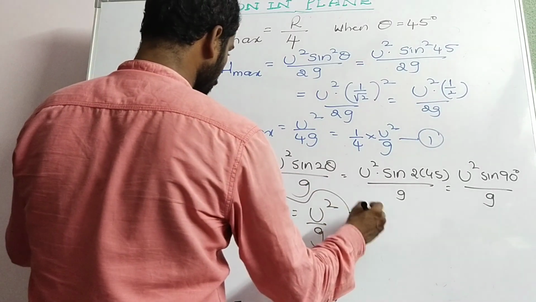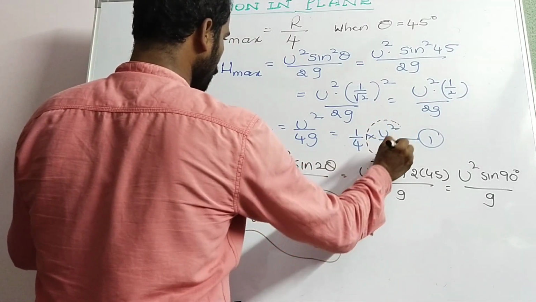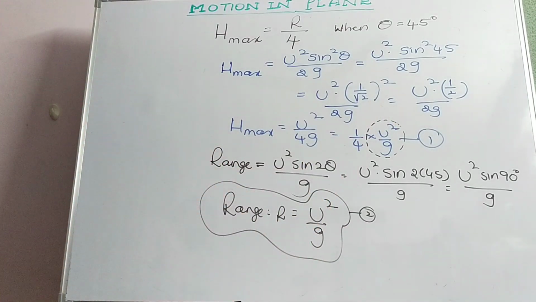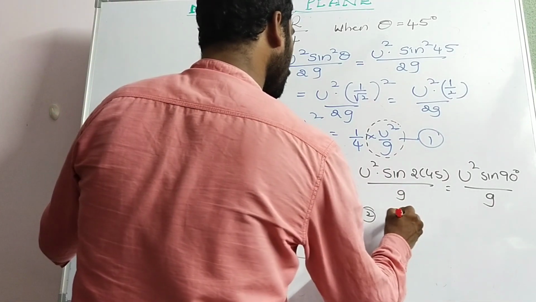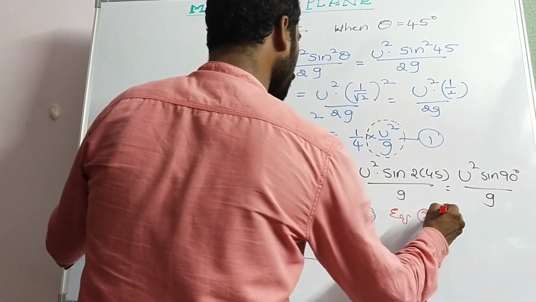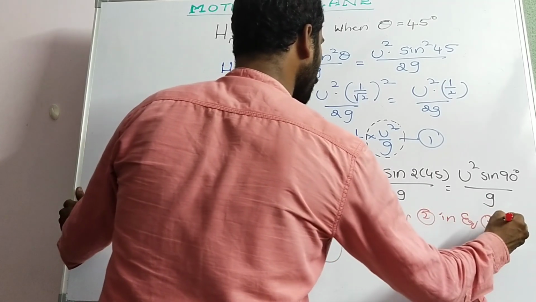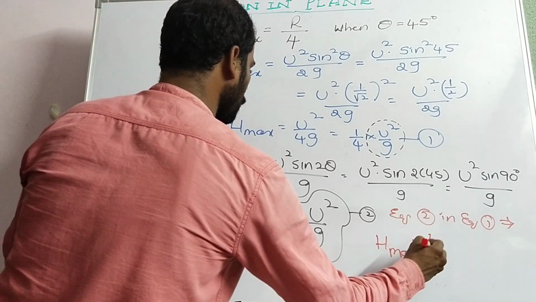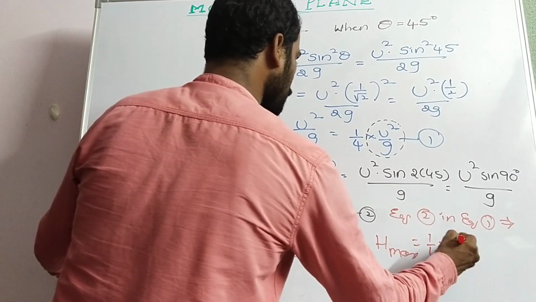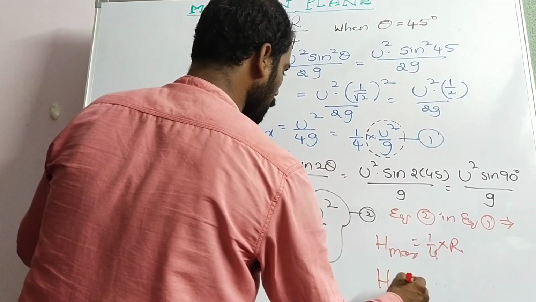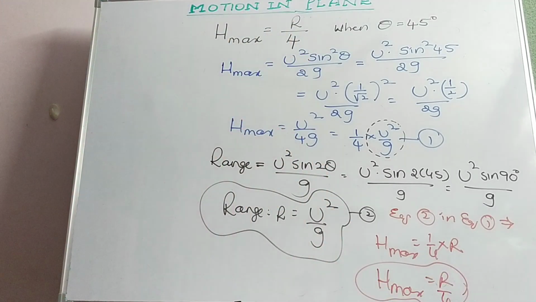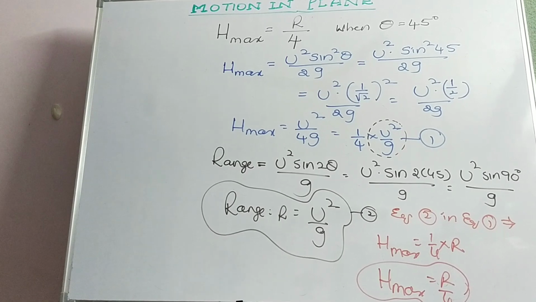See here, this is expression number 2. Here we have u square by g is equal to R. Now by substituting equation 2 in equation 1 in place, H max is equal to 1 by 4 into u square by g, which is nothing but R. So the final expression will be H max is equal to R by 4. H max is equal to R by 4 is the maximum height value.